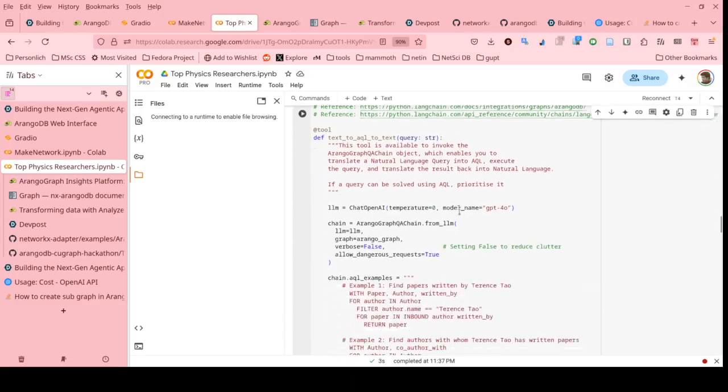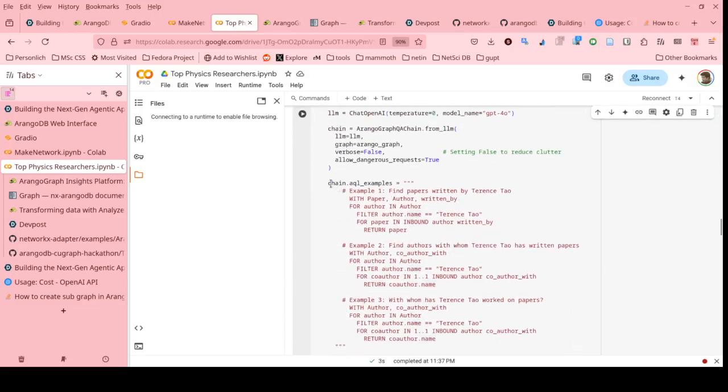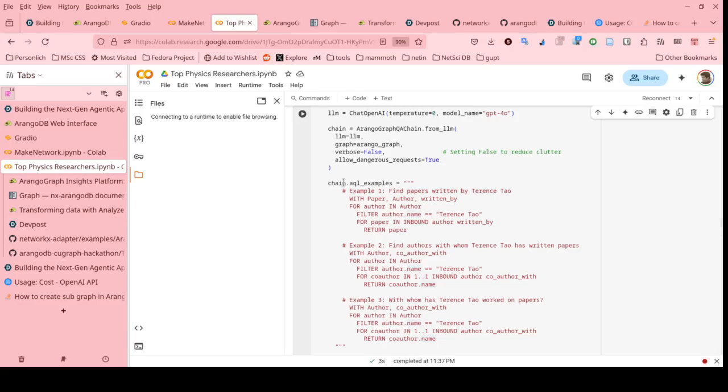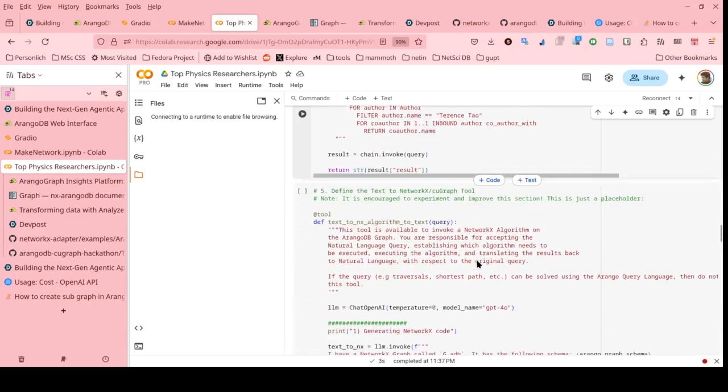So the biggest change that I had to do was I had to show a lot of examples to the AQL creator. Not too many, but I had to show a few examples of how to properly query my dataset. And one of the interesting things was that had I not created this bipartite graph with different collections, I believe I would have had to give way more examples.